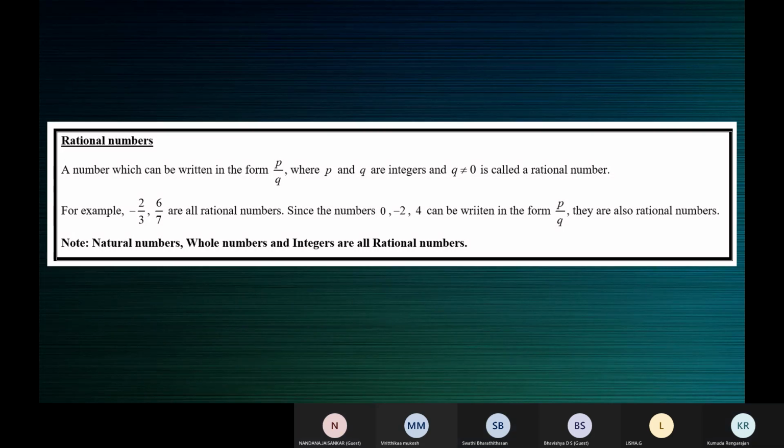All right, children. So we will be starting off with the first chapter in our NCERT textbook, which is rational numbers. Before we understand the definition of a rational number, let's recall some other terms which we are already familiar with.